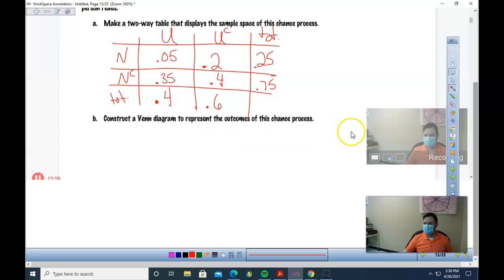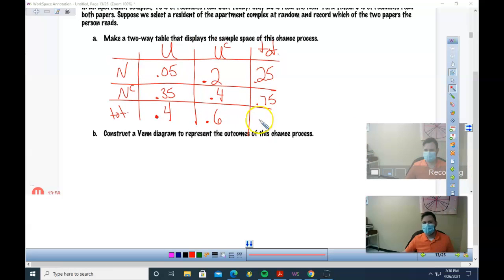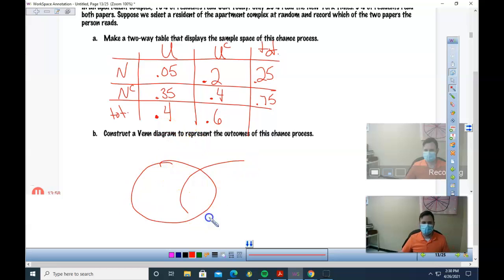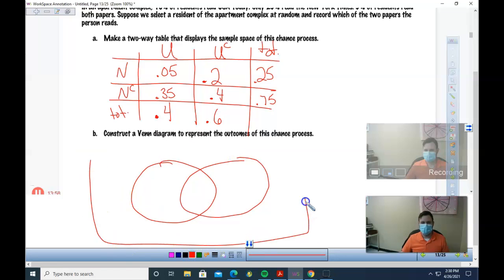Now, there are a lot of questions you can answer with a two-way table, or you can be using equations to figure it out, to find your ands and your ors and such. So let's make a Venn diagram. So again, I'm going to make New York Times, USA Today. Now this one we have to do some thinking. I'm going to pretend like I don't know this up here. Pretend like I'm going into it blind. I know 5% read both, right?